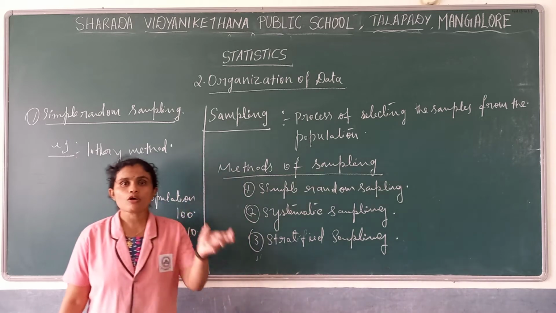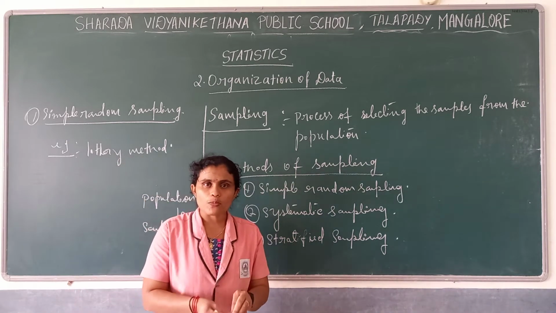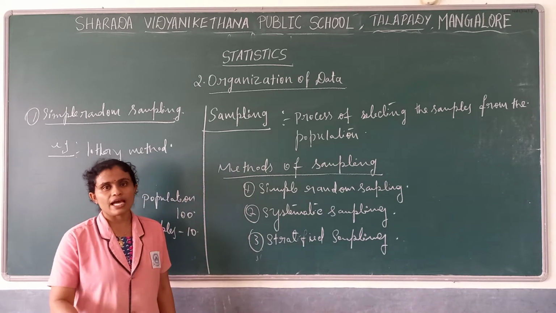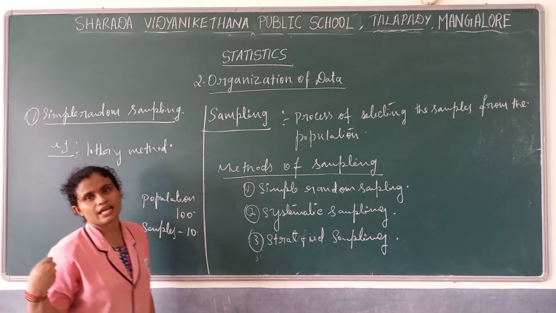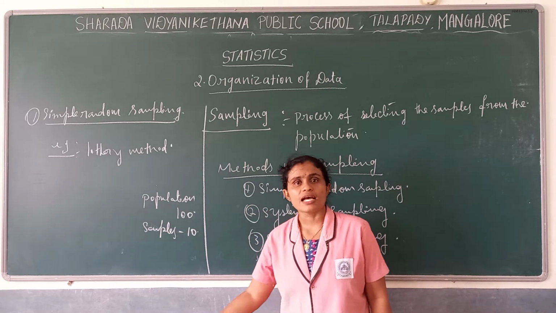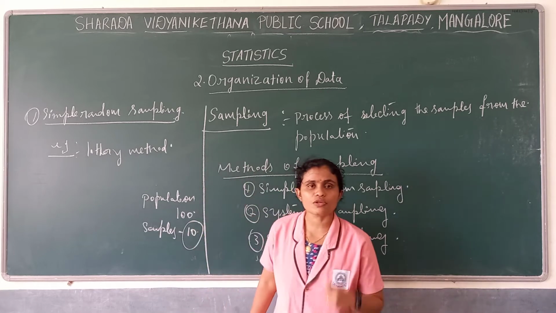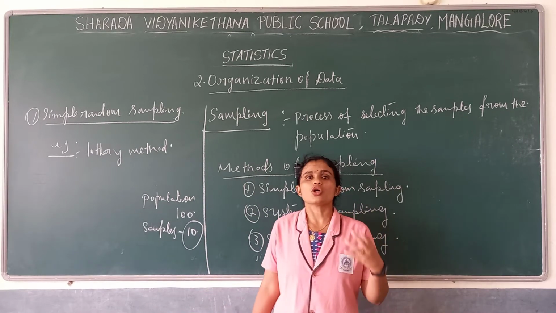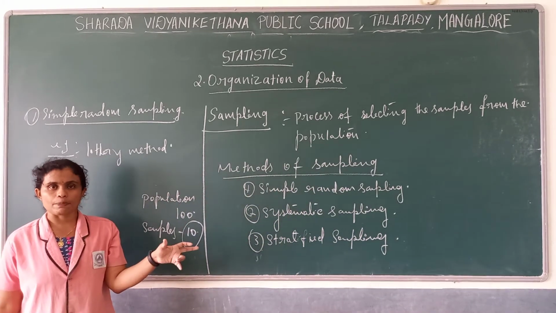What have we done now? We have written the students' names on slips, folded them and put them in one basket. Now I have to select. How many chits do I have to take? Randomly, without applying any method or technique, I have to choose 10 chits, one after the other. So in those 10 slips which I have chosen, which names will appear?